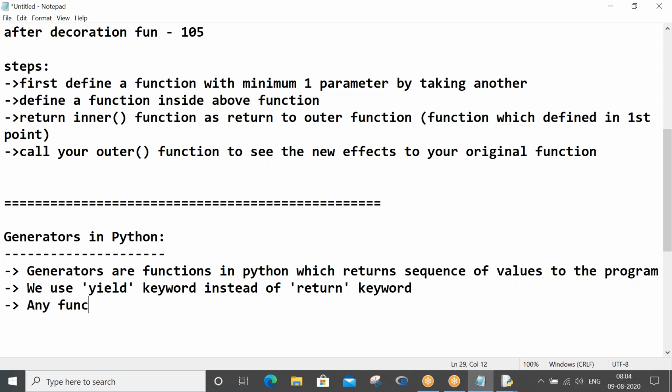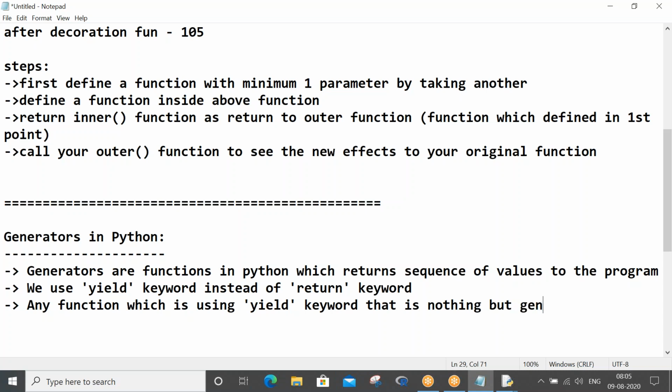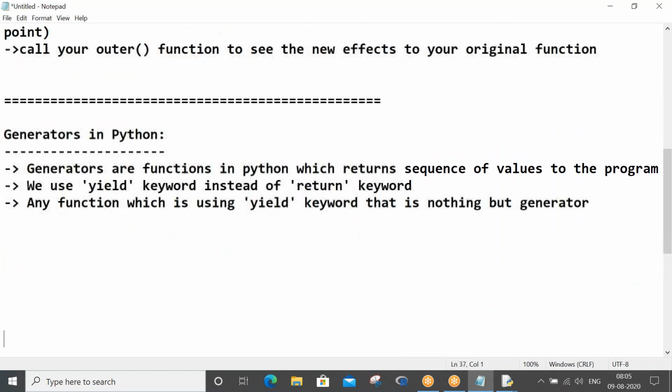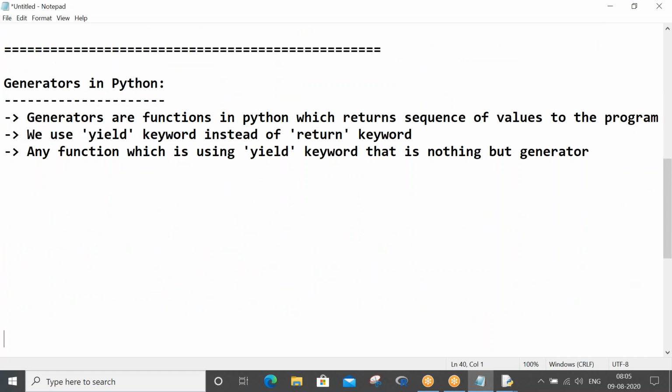The other way to say it: any function which is using the yield keyword is nothing but a generator. So this is a simple way to identify whether it is a normal function or a generator, because a generator also looks like a normal function.